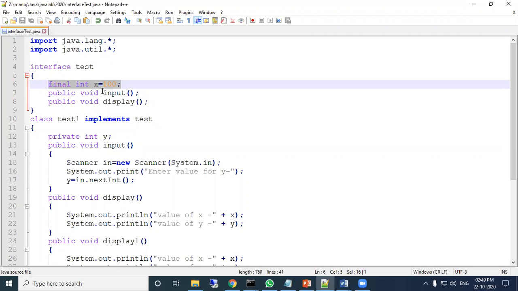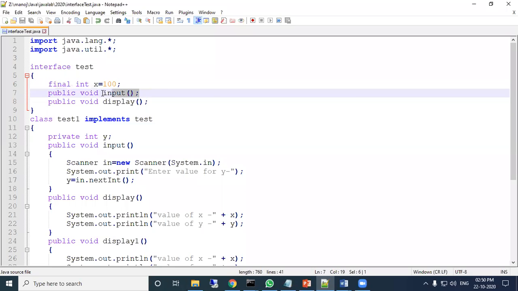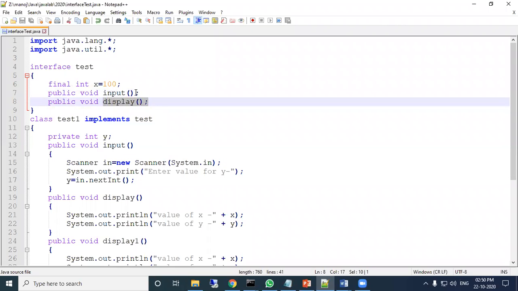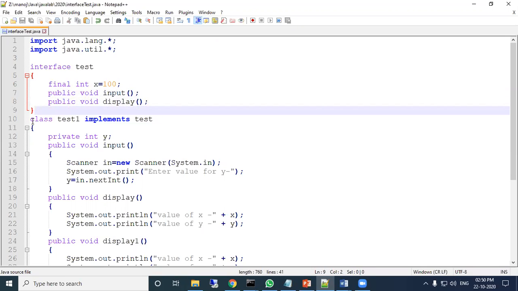Final means we cannot modify this value. Because this will be inherited, and we have not mentioned the visibility, it defaults automatically. Then public void input is an abstract method, and display is also an abstract method. There is no body, a semicolon is written. So this is the end of the Test interface definition.